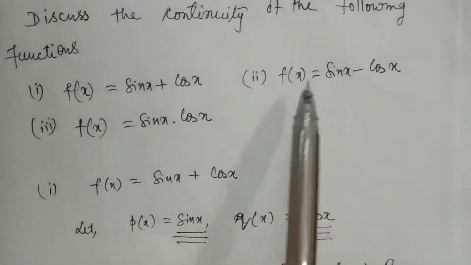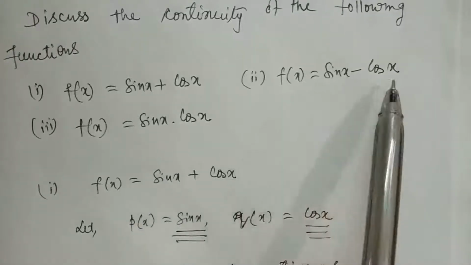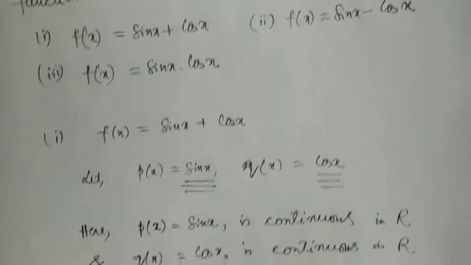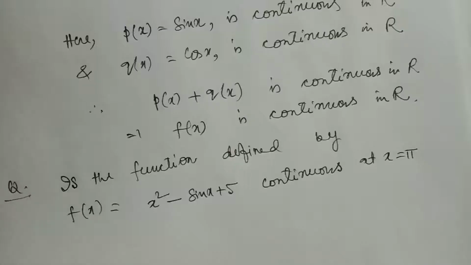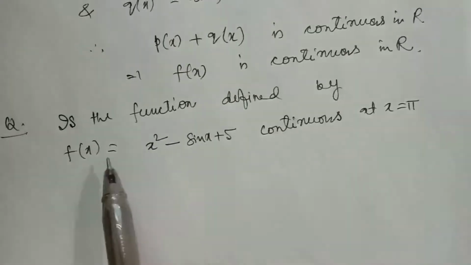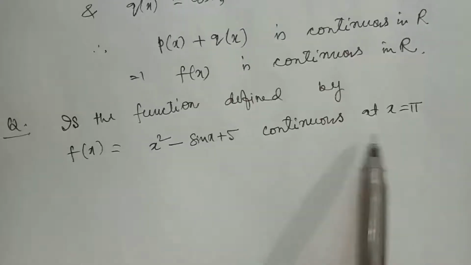Okay, similarly try to solve these two questions. Sin x minus cos x, this function will also be everywhere continuous, and sin x into cos x will be continuous everywhere. Next, another simple question from NCERT book. Is the function defined by f(x) equal to x square minus sin x plus 5 continuous at x equal to pi?